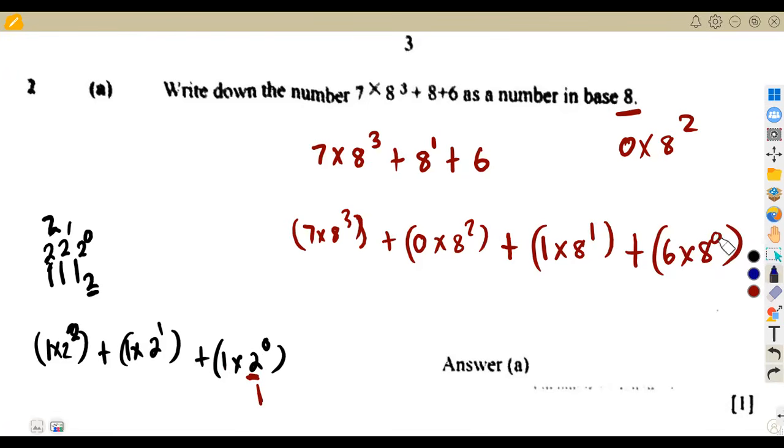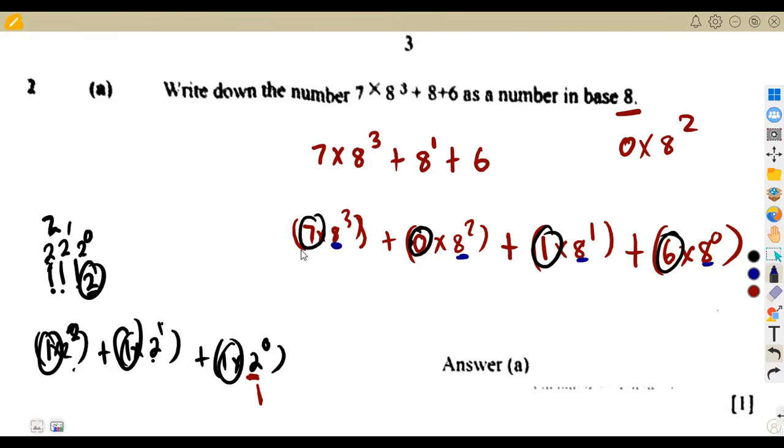If we are to check the number that we had in base of 2, it was 1, 1, 1. These are the numbers that we are just taking in base of 2, which is the number that is being raised to the power. If we check the numbers that we have, that's a 7 here, a 0 here, a 1, and a 6. So these are the numbers that we had in the base of 8. Here, there was a 7, here a 0, here a 1, here a 6, in base of what? In base of 8. So this is the number that we had in base of 8 that we're trying to convert to the base of 10.